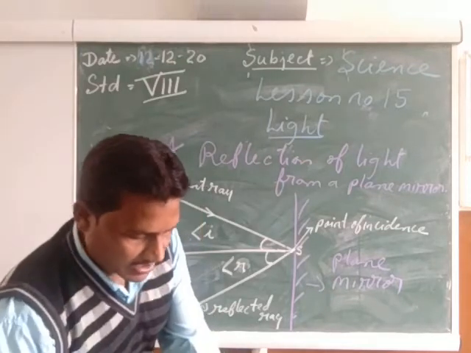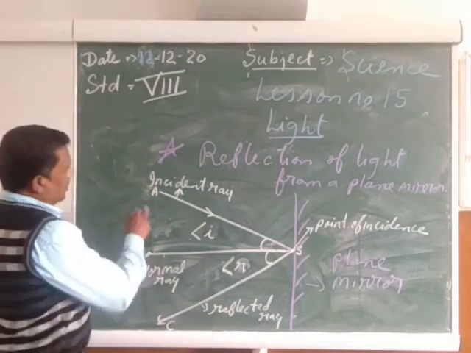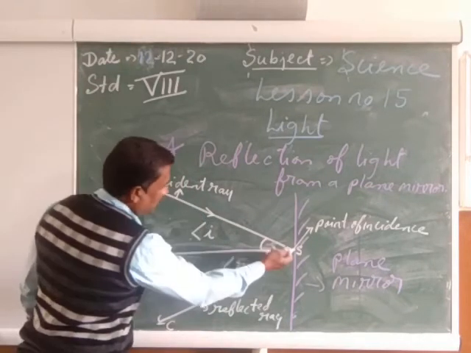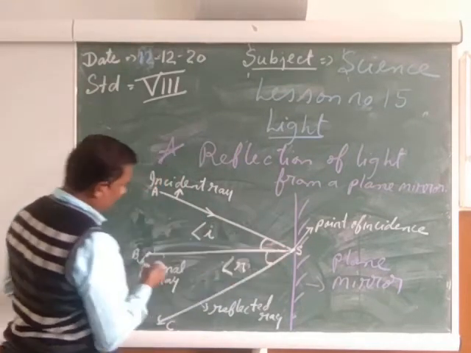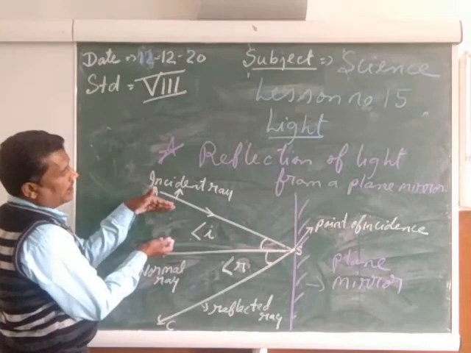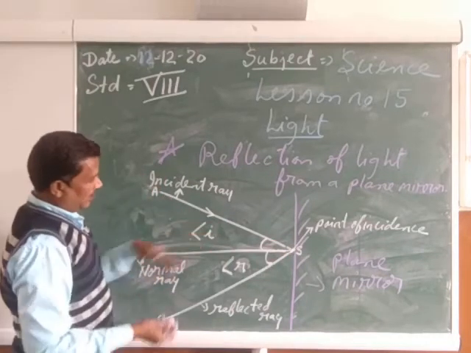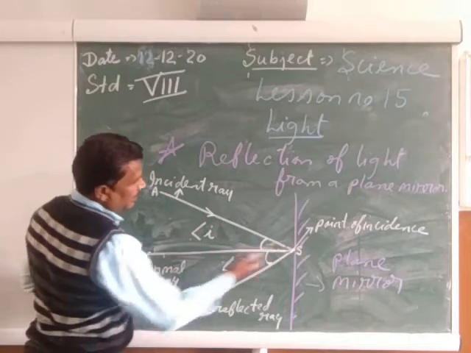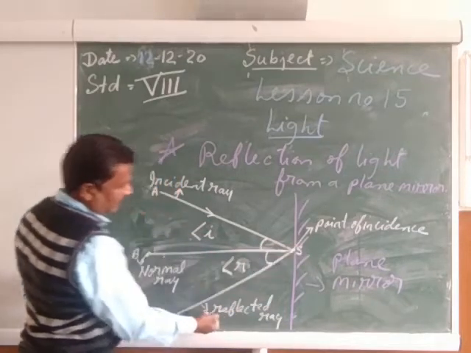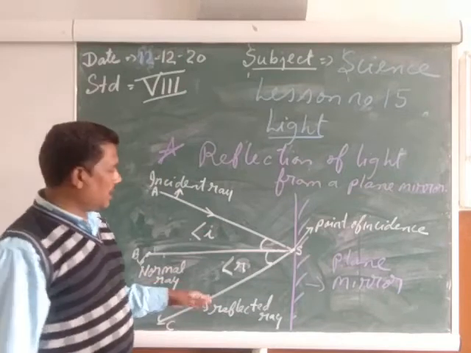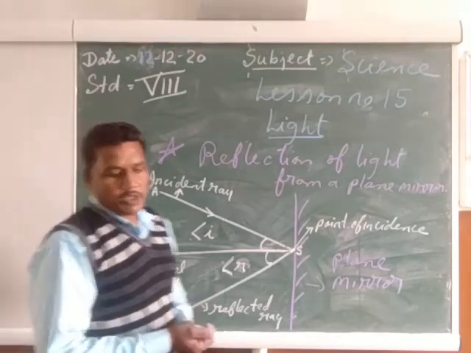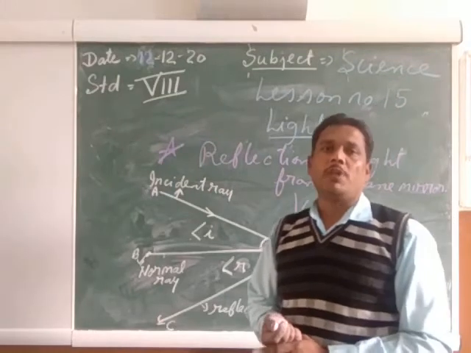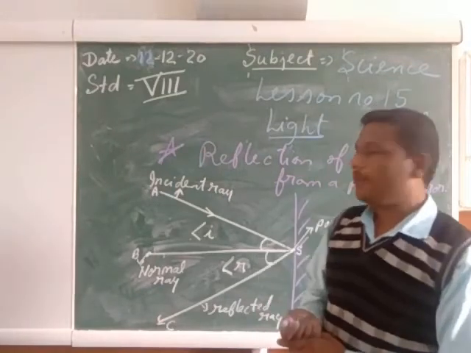My child, once again, let us see. The incident ray, point of incident, and the normal ray are making one angle. It is called the angle of incident. And the normal ray, point of incident, and the reflected ray are making another angle. That is called the angle of reflection. So it is the property of the light when the light is falling upon the plane mirror.